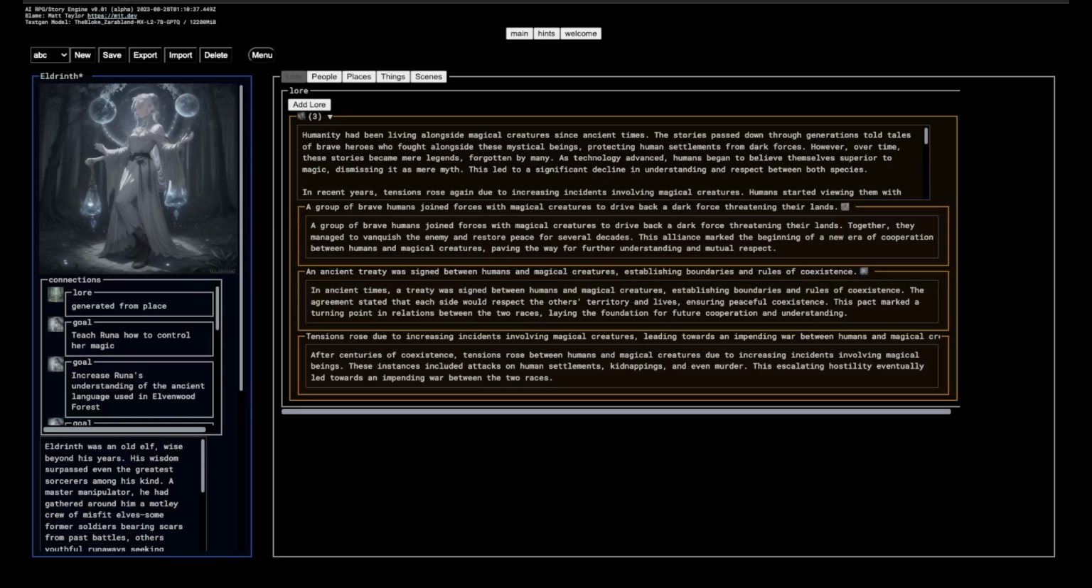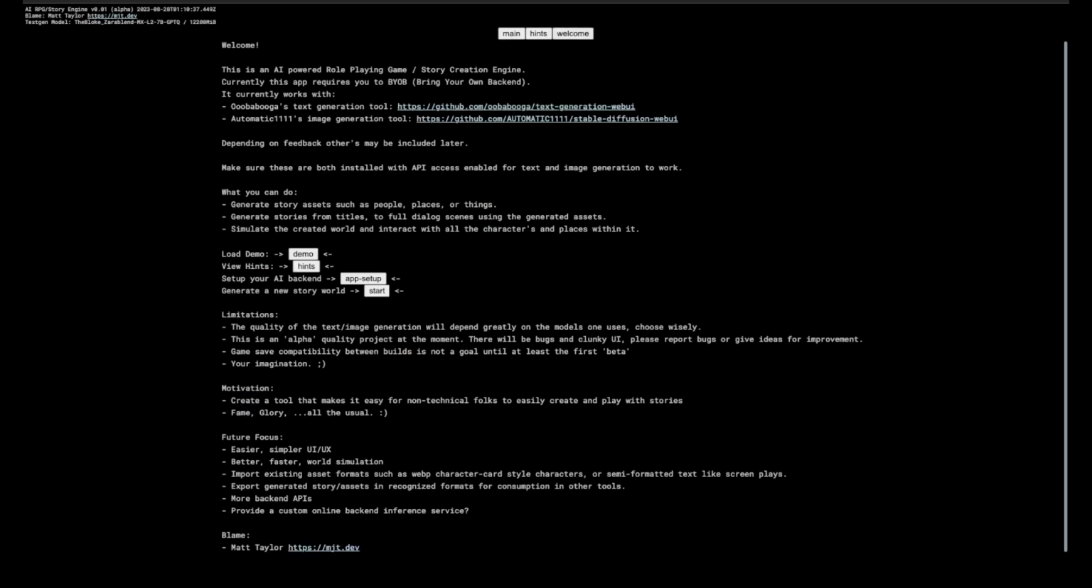Right now, I'm not using Chat GPT or anything like that. I'm using good old Oobabooga's text generation tool, here, let me go to the welcome here, and Automatic 1111.